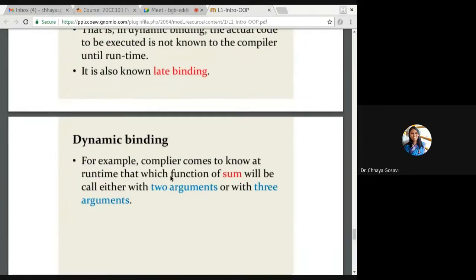Compiler comes to know at runtime which function of sum will be called, either 2 argument or 3 argument, depending upon how many values you pass. And if you pass 2 parameters, it will call sum function with 2 parameters. If you pass 3 values, it will call a sum function with 3 values.